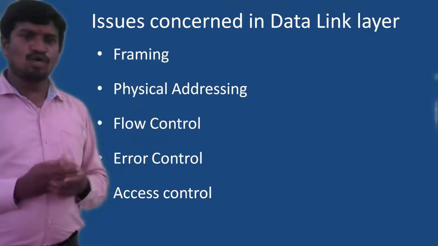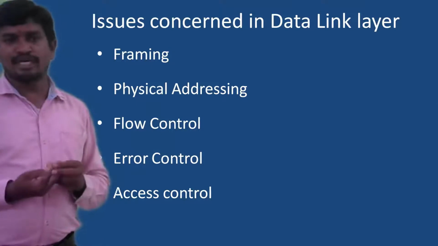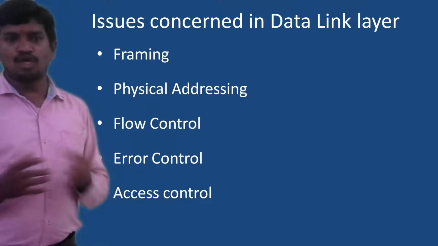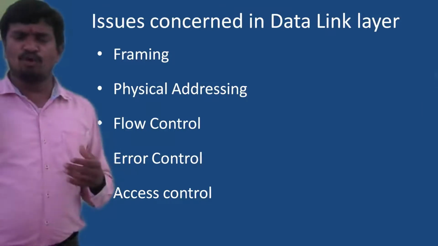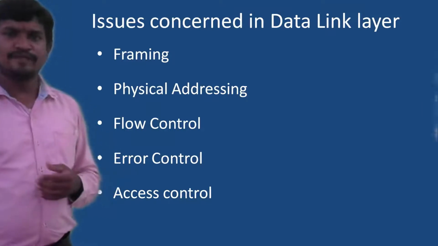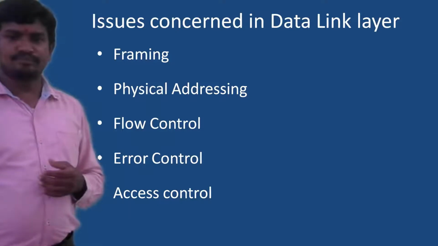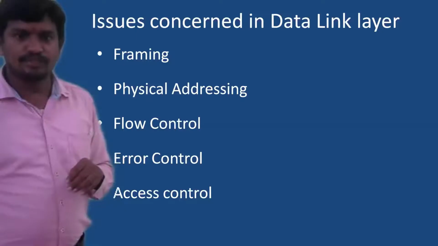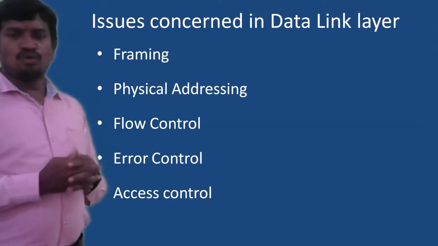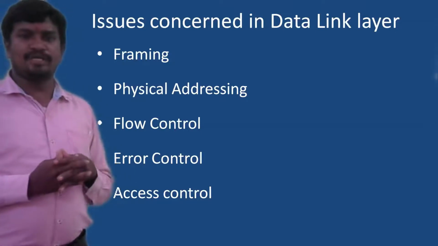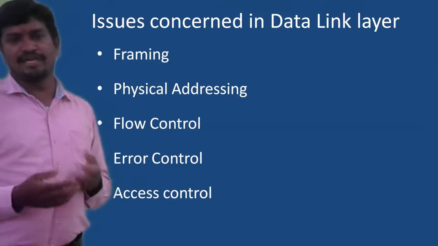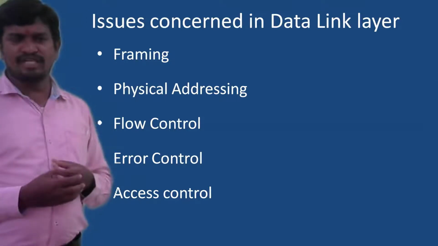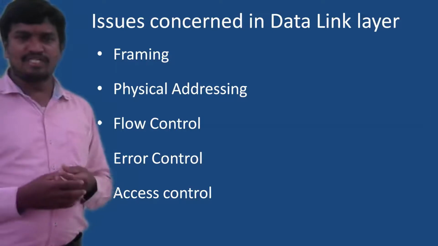The data link layer is responsible for one more functionality called flow control. Flow control means when two systems are connected to a link, both need not have the same configuration. So in flow control, if two systems do not have the same capability, then there is a synchronization problem. Like I may speak a little bit faster, you may not understand. Then there is no use of delivering such content to you.